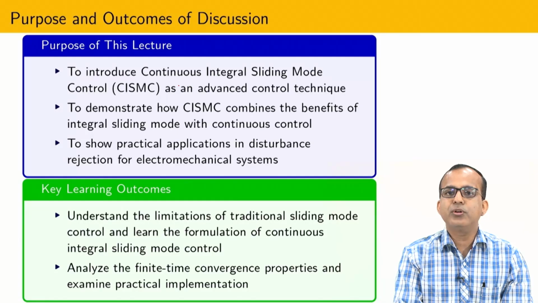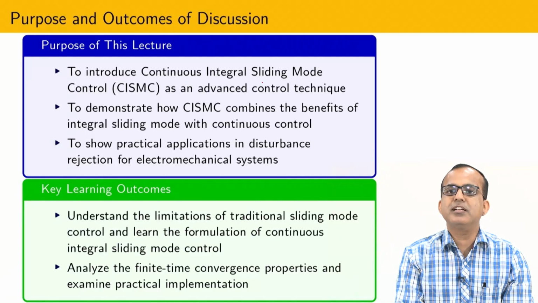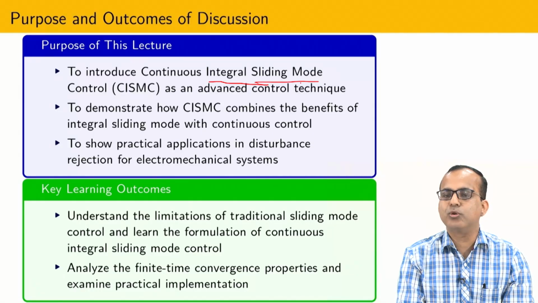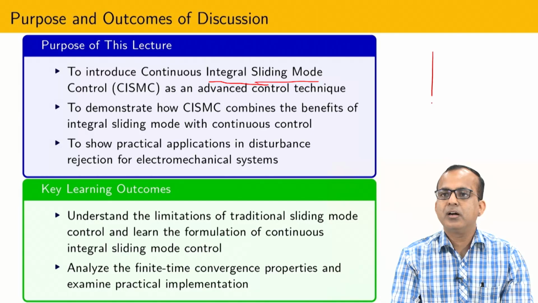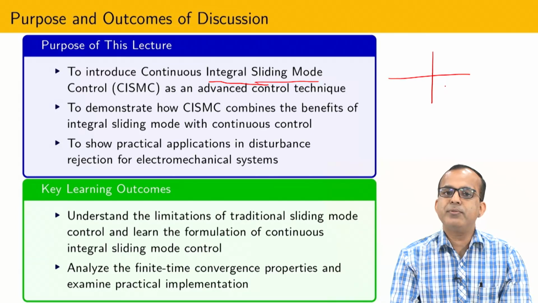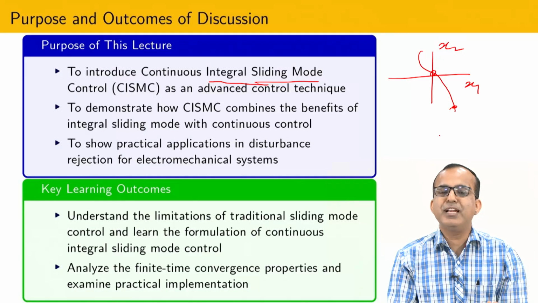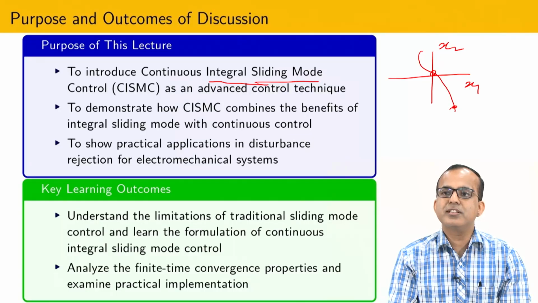The main idea is to introduce the notion of continuous integral sliding mode control. You have already understood the meaning of integral sliding mode control. What we are basically doing is that whenever we have a system, we start sliding from the initial point onward; there is no reaching phase. Suppose I have a second order system, I start sliding from here and I maintain it. In this way the role of the sliding mode control is just to reject the disturbance.